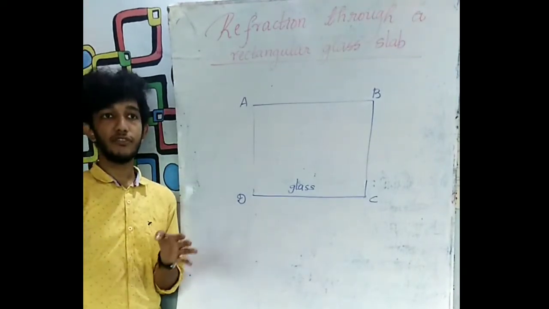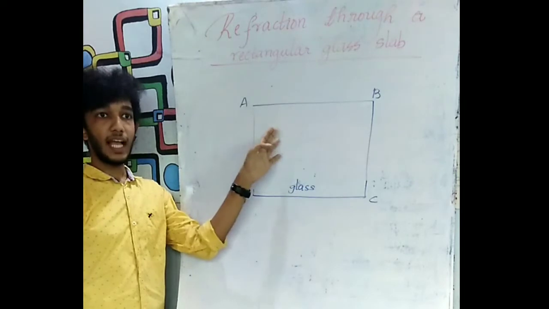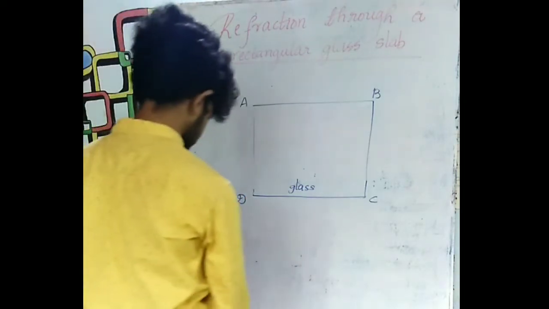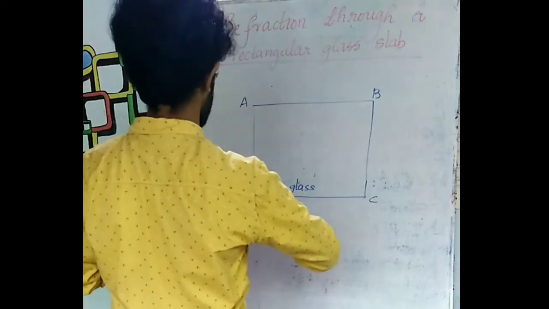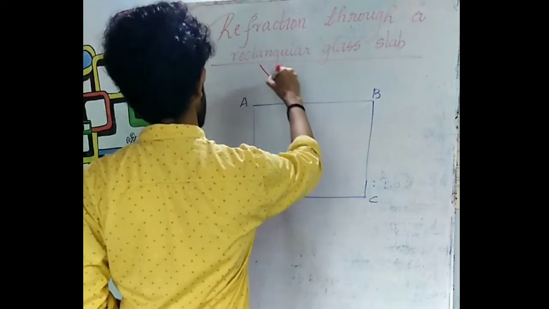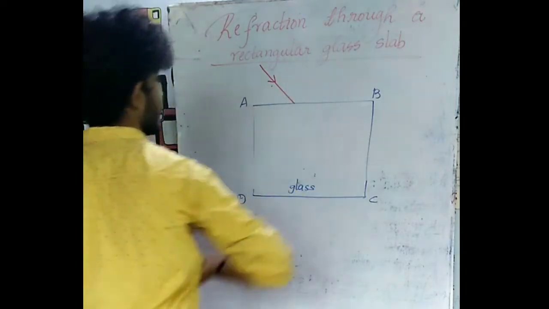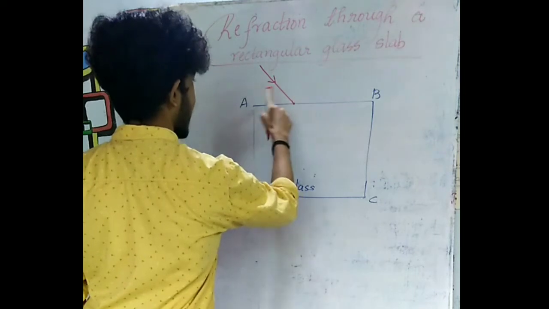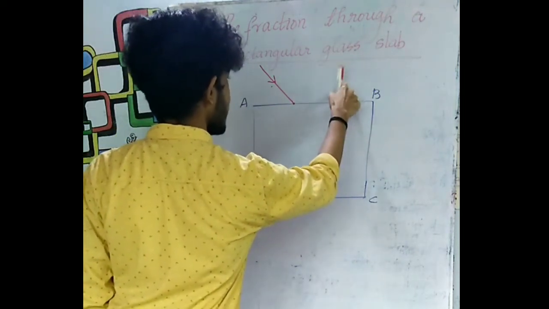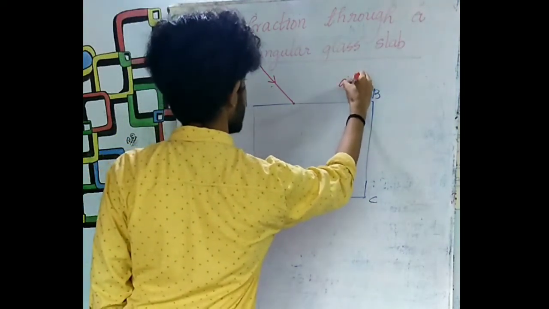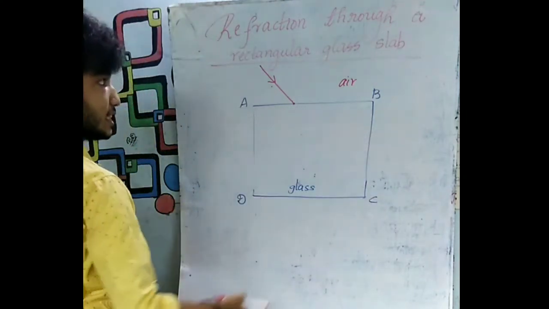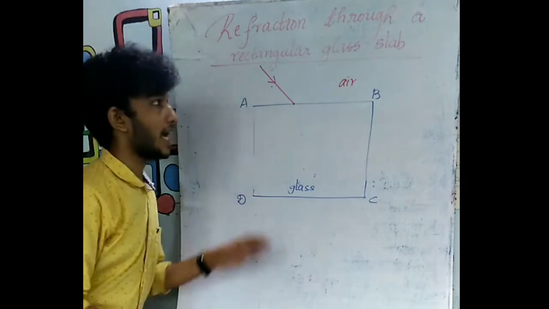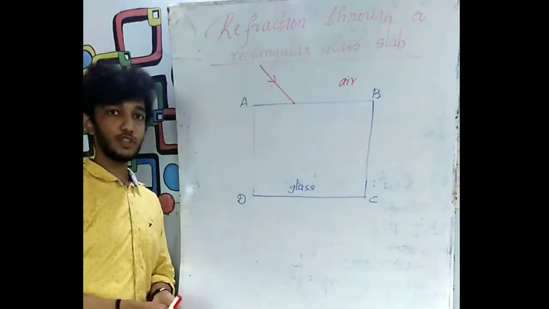Now we are making a ray of light enter the glass slab and let us see what happens to the emergent ray. See, a ray of light. Let us make it incident on the glass slab. Let this be the incident ray. This ray of light is incident on the glass slab. This is the point of incidence and this is the interface. What are these media? I have not talked about that. This is air and this is glass. This is medium 1 and this is medium 2. Comparing air and glass, air is optically rarer as compared to glass.